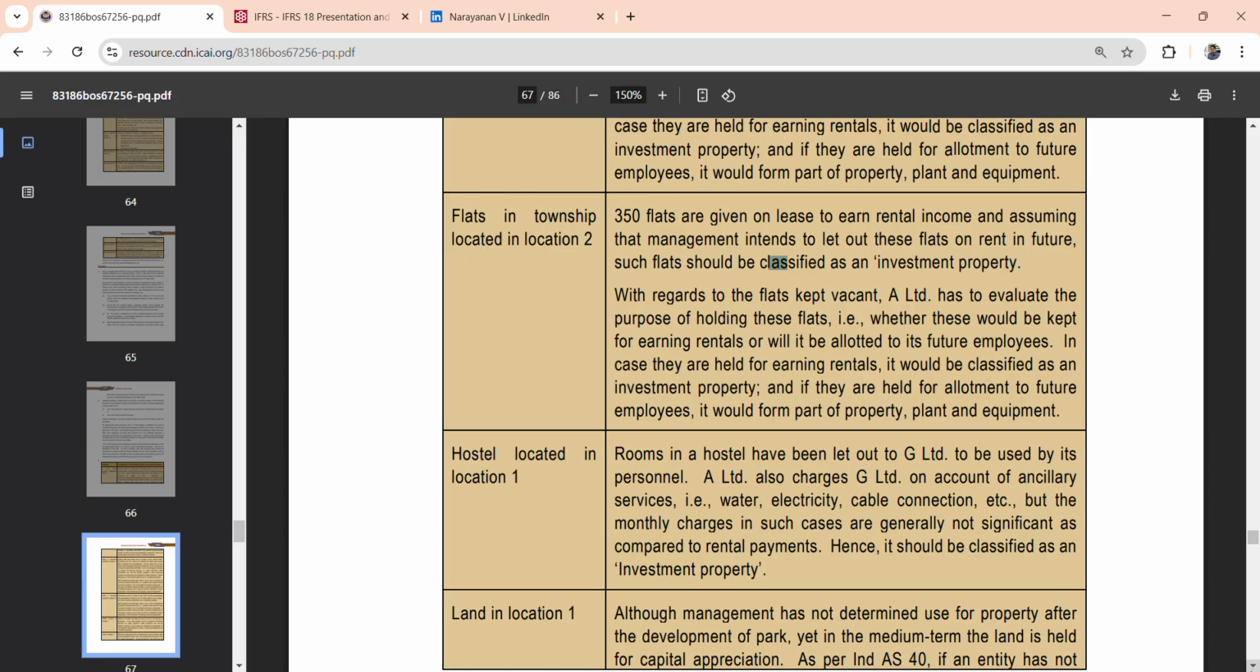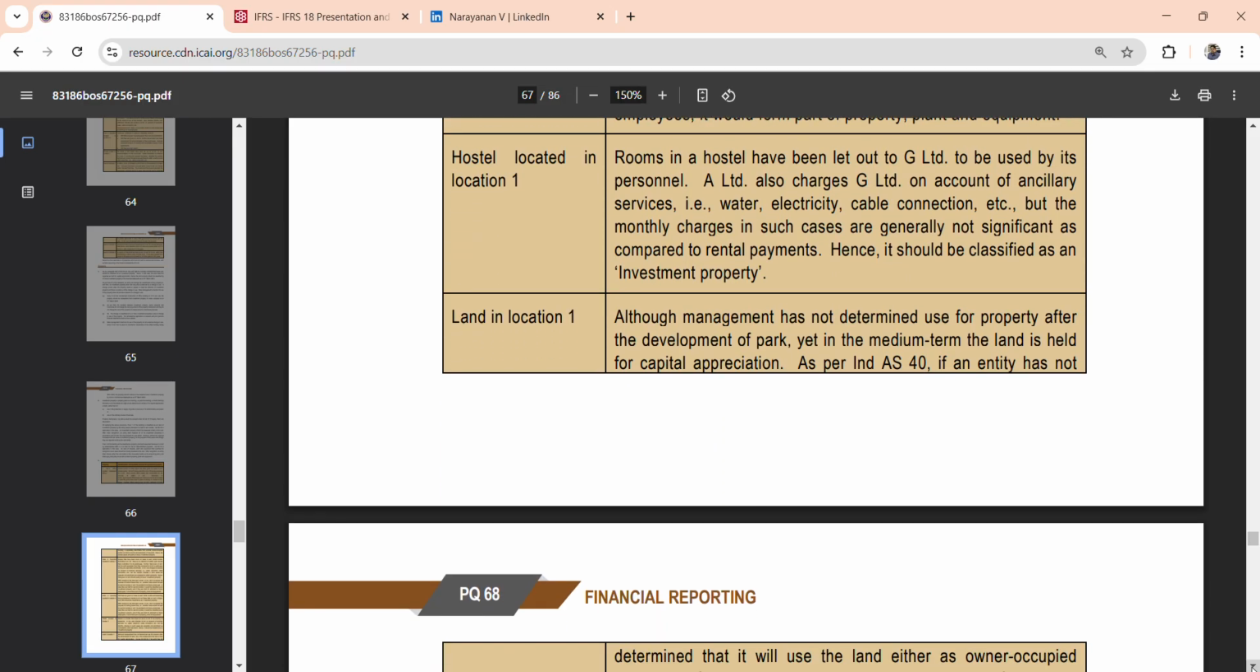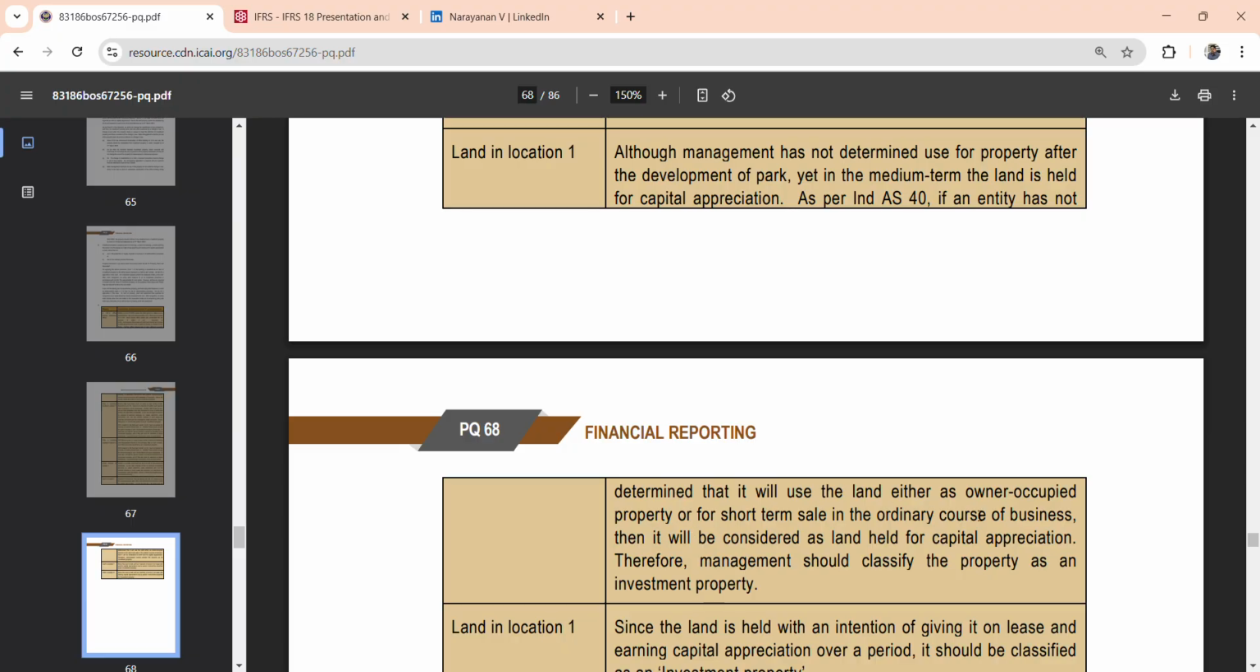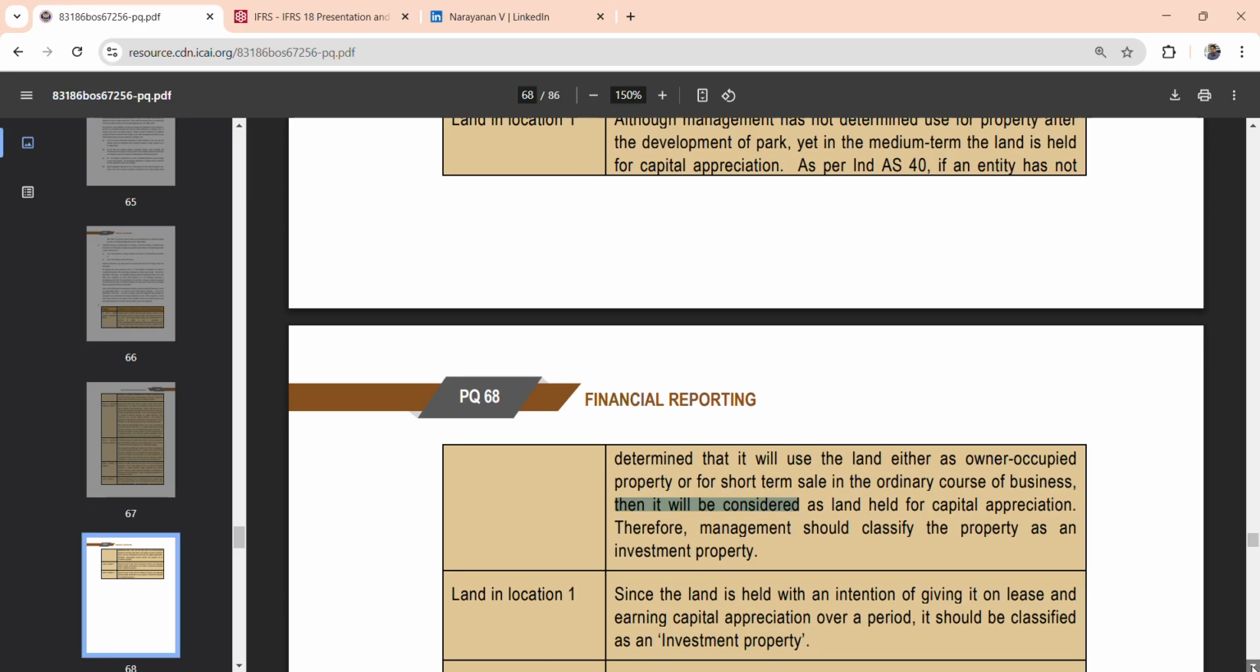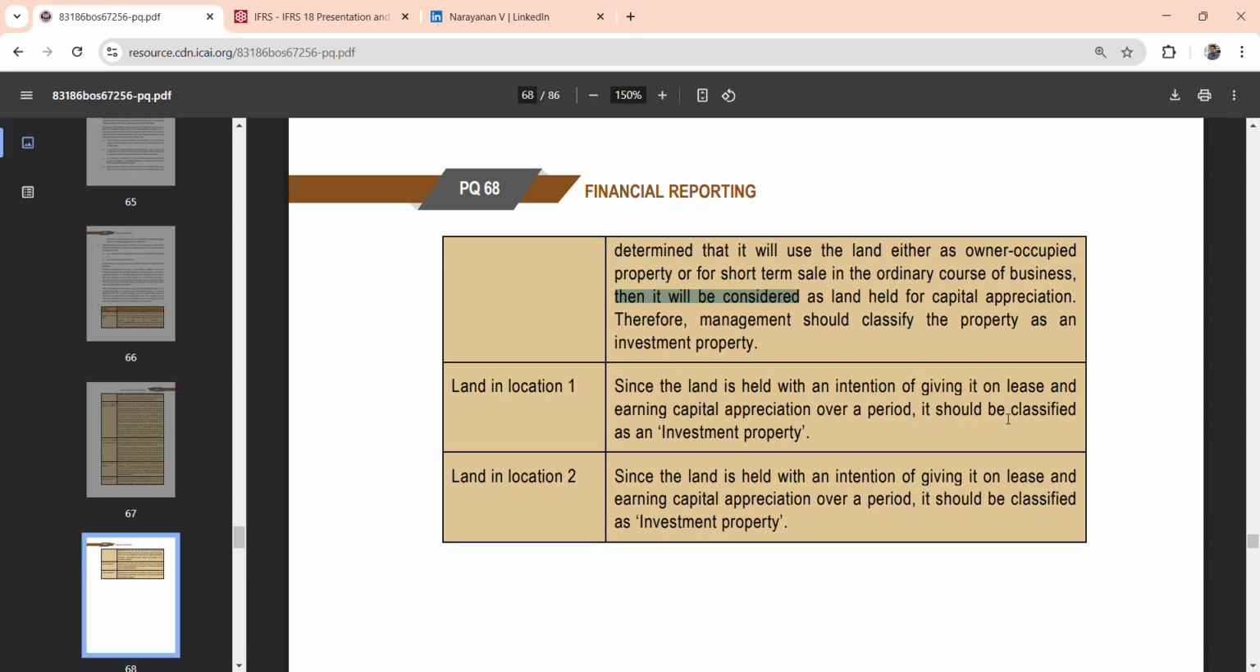Moving on to the next, land in location 1. As per Ind AS 40, if an entity has not determined whether it will be used as owner-occupied or sold in the ordinary course of business, then it will be considered held for capital appreciation. This is very, very important. If the owner is not clear, then it considers the land as held for capital appreciation, so management should classify the property as investment property. And next, the other land in location 1: since the land is held with the intention of giving it out on lease, it should be classified as investment property. And land in location 2, similarly, is held with the intention of giving it out on lease. So everywhere, intention is what really matters. It should again be classified as investment property.